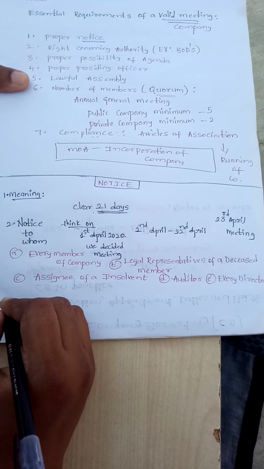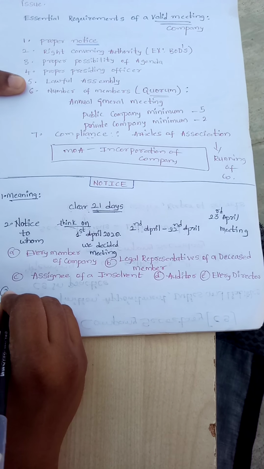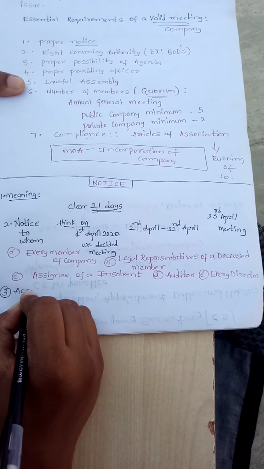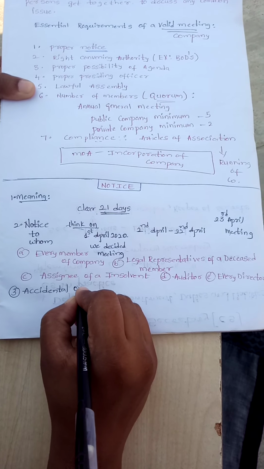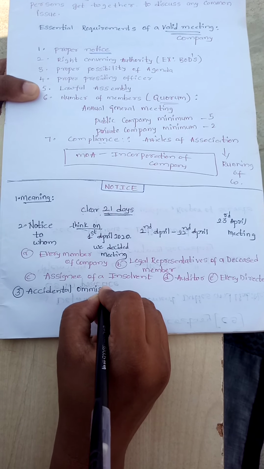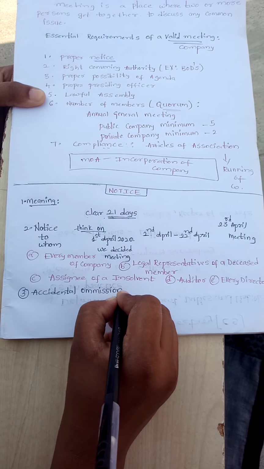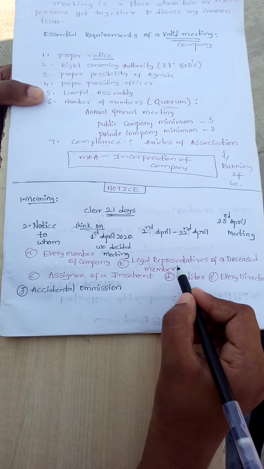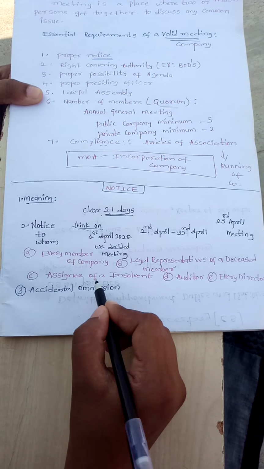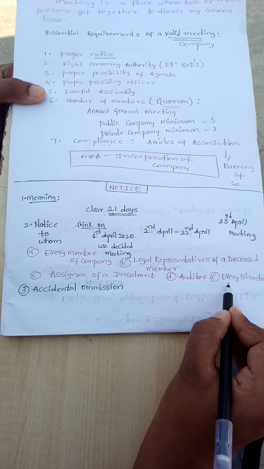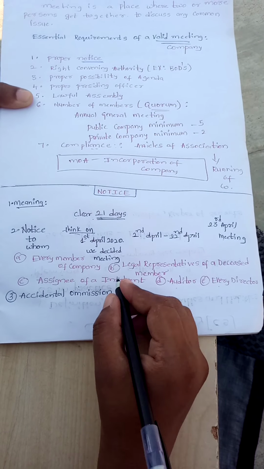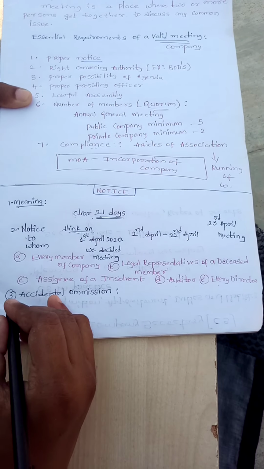Now coming to the third point of this notice, accidental omission. It's nothing but if the company forgets to send this notice to any member of the company, any legal representative, any assignee, any auditor or any director, it will not be taken into consideration. That means it has occurred accidentally.